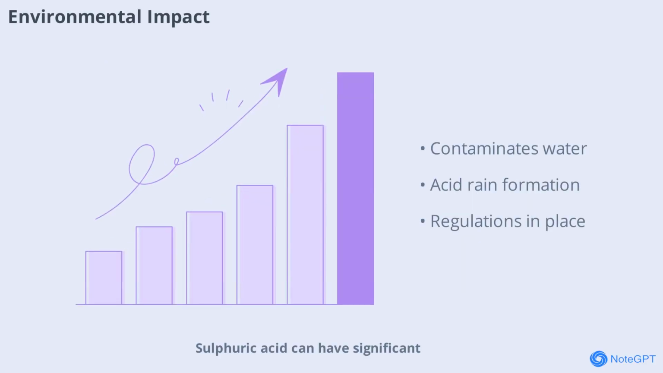Sulfuric acid can have significant environmental impacts if not handled properly. Spills or leaks can contaminate water sources and harm aquatic life. Industrial emissions of sulfur dioxide, a precursor to sulfuric acid, contribute to acid rain, which damages ecosystems and structures. Strict regulations and best practices are in place to minimize these risks.